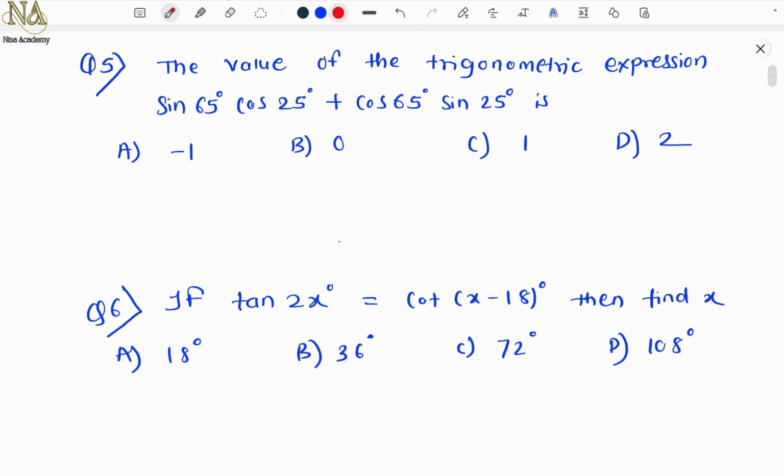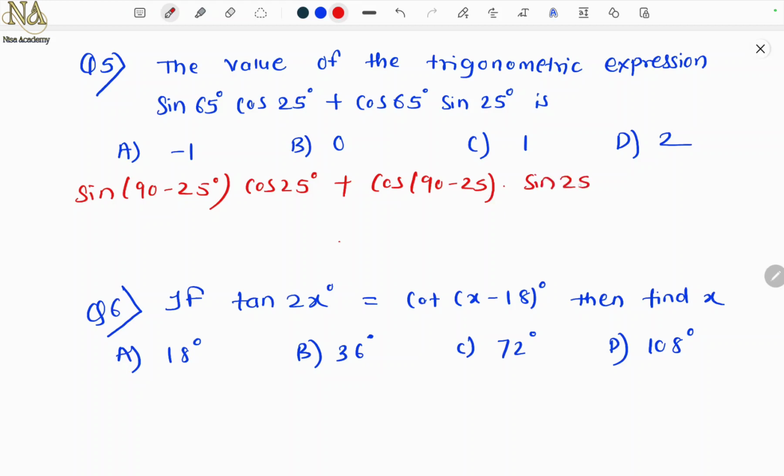Then question number 5. The value of the trigonometric expression sin 65 into cos 25 plus cos 65 into sin 25. Now see, we will use here complementary angles. So sin 65, if I want to get 65 from 90, how much should I subtract? Yes, 90 minus 25, because 25 plus 65 is 90. So this cos 25 will remain as it is. Then again from cos 65, to get 65, how much should I subtract from 90? Exactly 25. And this remains sine 25.